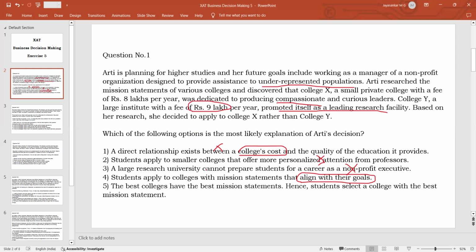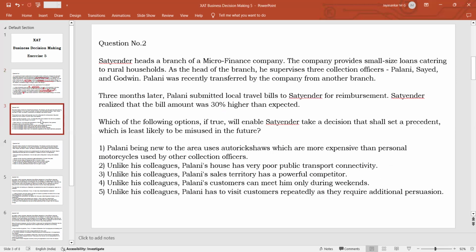So as a result, this statement is wrong, because whether a mission statement is good or bad depends on the individual's perspective or her opinion. So this is again wrong. So the very clear and correct answer for the reason why she has selected college X is option 4. 4 will be the answer. This is how you make decisions. Now go to the next one.